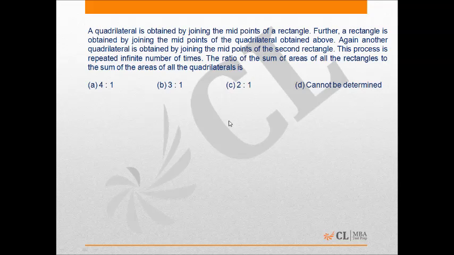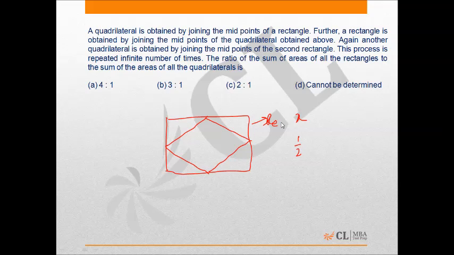This is a problem of geometry. Here a quadrilateral is obtained by joining the midpoints of a rectangle. When we join midpoints of a rectangle, we get a rhombus. If the area of the rectangle is x, then the area of the rhombus will be 1 by 2 of x,